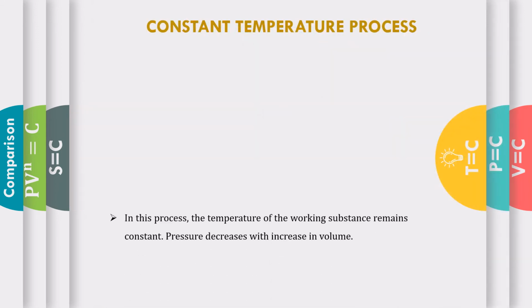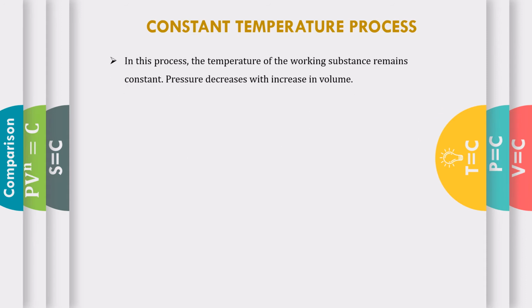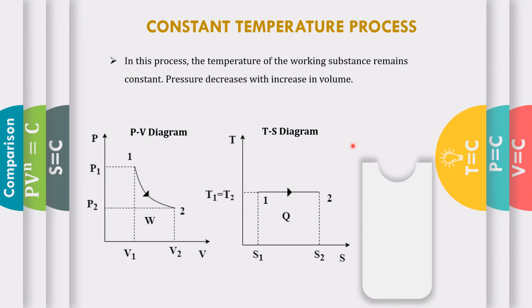This one is a constant temperature process. In this process, the temperature of the working substance remains constant. When the temperature remains constant, what will happen? The pressure decreases and there is an increase in volume. See here, this is from state 1 to state 2. Here the gas expands, so the volume is increasing. Volume keeps on increasing.